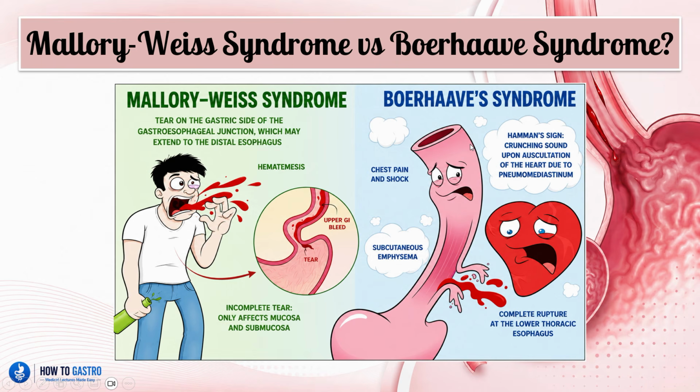And in Boerhaave syndrome, we will have the development of subcutaneous emphysema, and it's a full thickness rupture, which means it involves all the layers of the esophagus where the tear occurs, and it usually occurs at the lower portion of the thoracic esophagus. And remember here, we will have crunching sounds upon auscultation of the heart due to the pneumomediastinum. So here we will have air in the mediastinal space due to air leaking out from the esophageal space into the mediastinum.